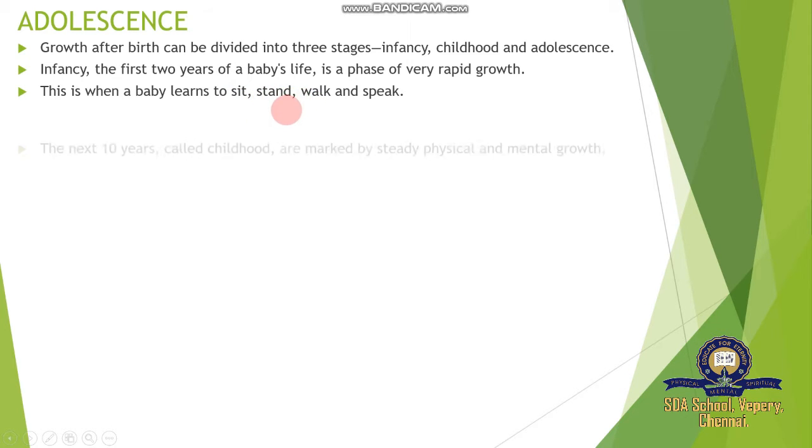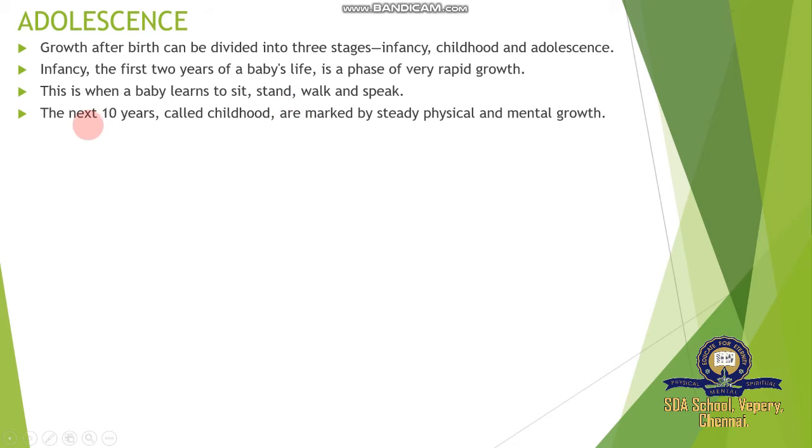And again, another process of a human newborn child. The next 10 years are called the childhood stage. After 2 years, then up to 10 years, childhood is marked by steady physical and mental growth. During this phase, the physical body and the mental growth are at a very high, speeded-up level.